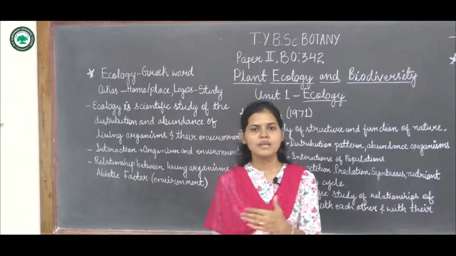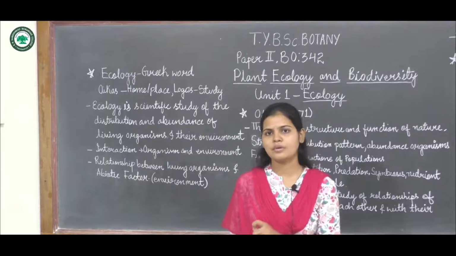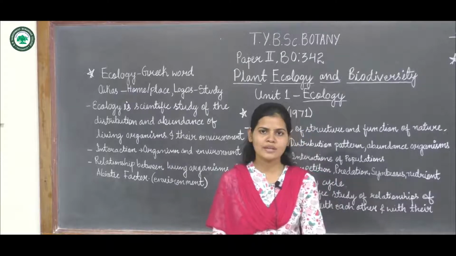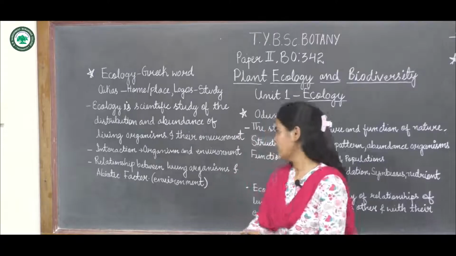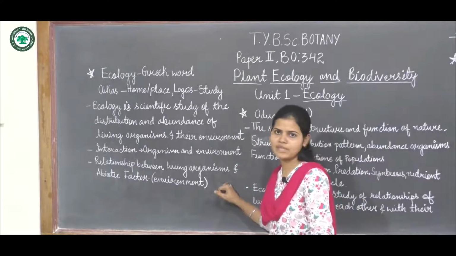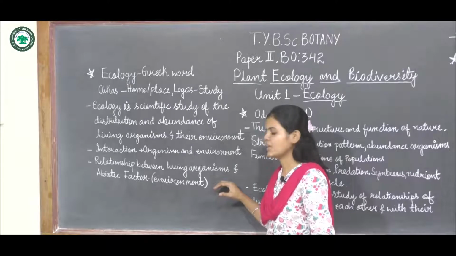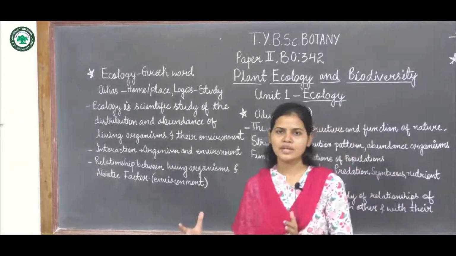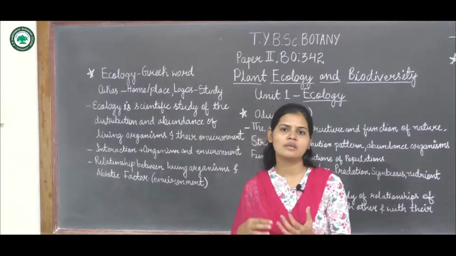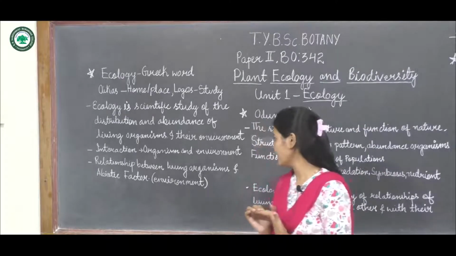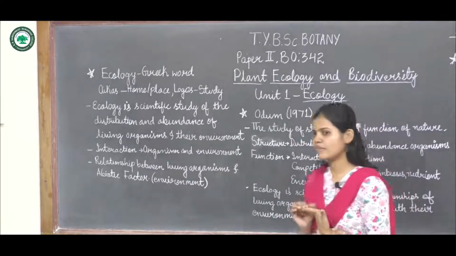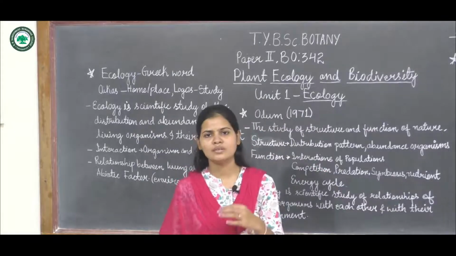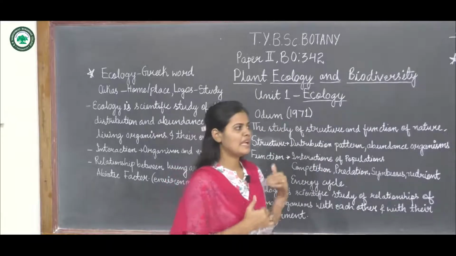Now what are abiotic factors? In the environment there are biotic as well as abiotic factors. Biotic means the living factors like organisms, plants, microorganisms. Abiotic factors means the environmental factors, the non-living things which are present in the environment. So the relationship between the living organism and the abiotic components of an environment, that can be air, soil, water, these all are abiotic factors, can also be called ecology. So for ecology we can't give a single definite definition; there are different aspects we have to study along with ecology.